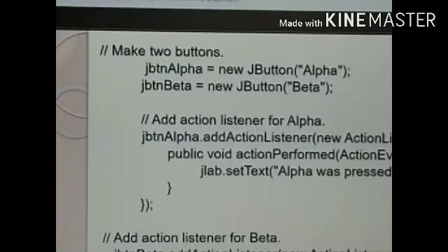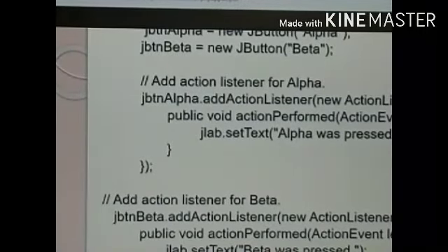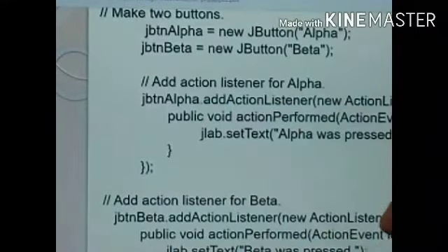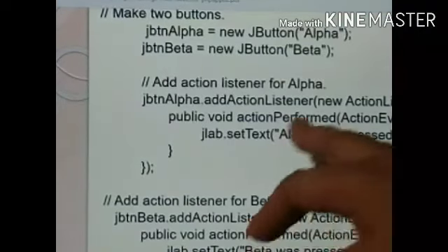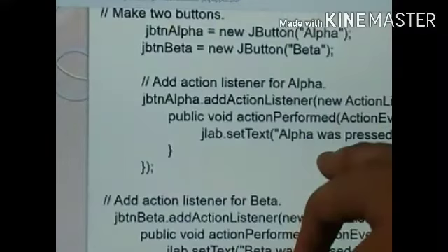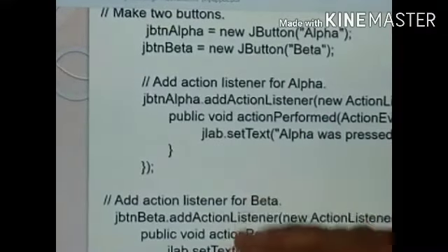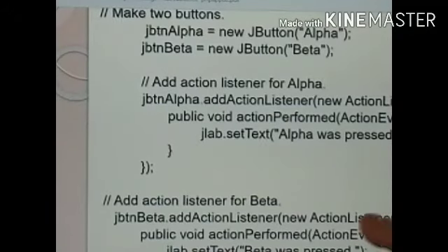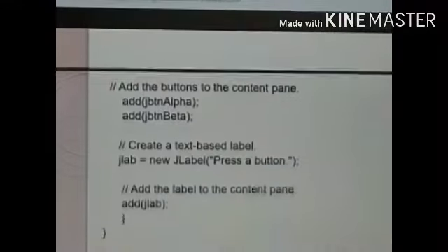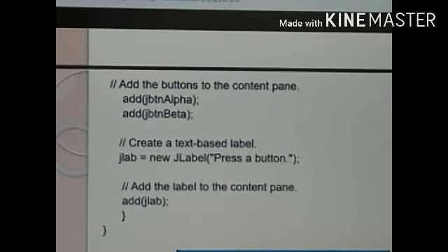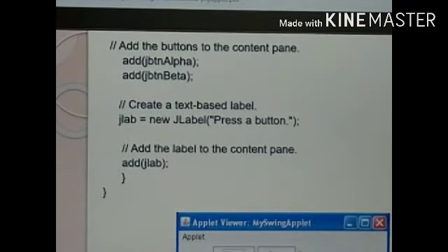I have some code associated with the JButton alpha, which is jbtnAlpha.addActionListener. When I click it, it should perform some action and show some text on the label. Alpha was pressed. Similarly, when I press button beta, it will perform some action and show the text, beta was pressed. So here is the applet. Add JButton alpha and JButton beta. Both the buttons are added.